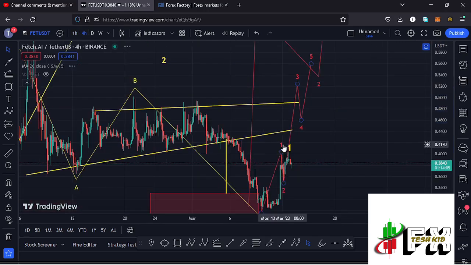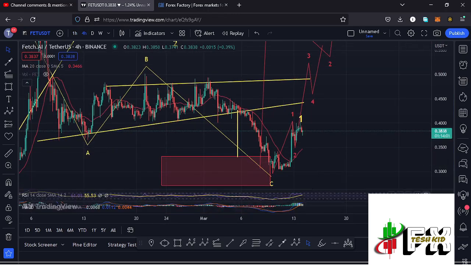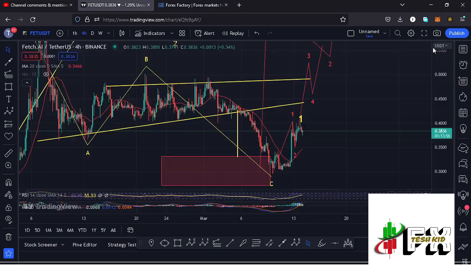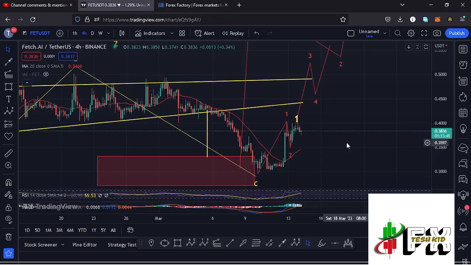And getting back to the 4-hour chart to take a look at the indicators here on the RSI. On the RSI, we are trading at around the 61 mark, meaning we have massive room for us to fully support higher prices. Also taking a look at the MACD, we have been able to print a bullish cross, fully supporting higher prices in the formation of that wave 3. So let's be patient and see how that plays out, and I'll be keeping you updated.